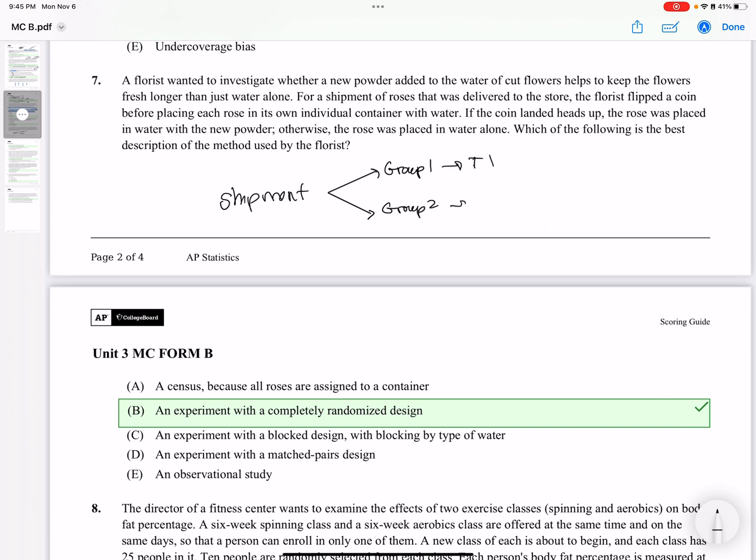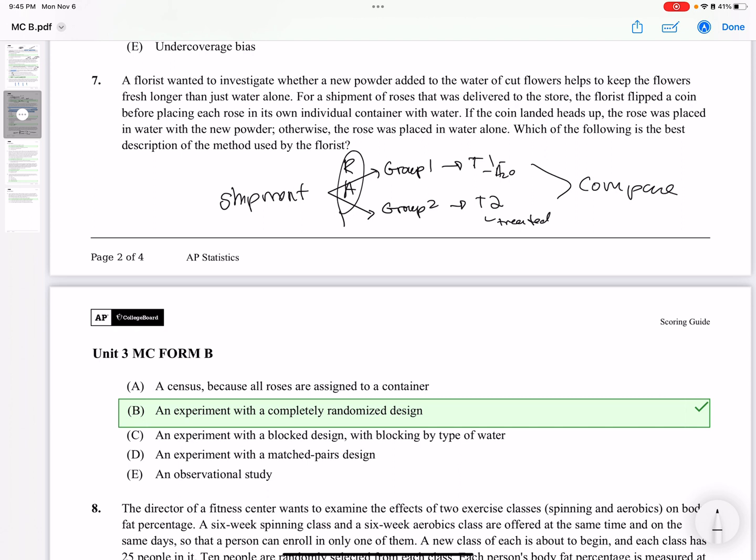This gets treatment 1, and this gets treatment 2. Treatment 1 is the different water: water, and then treated water. So you can see this is random assignment. And then we're going to compare results.